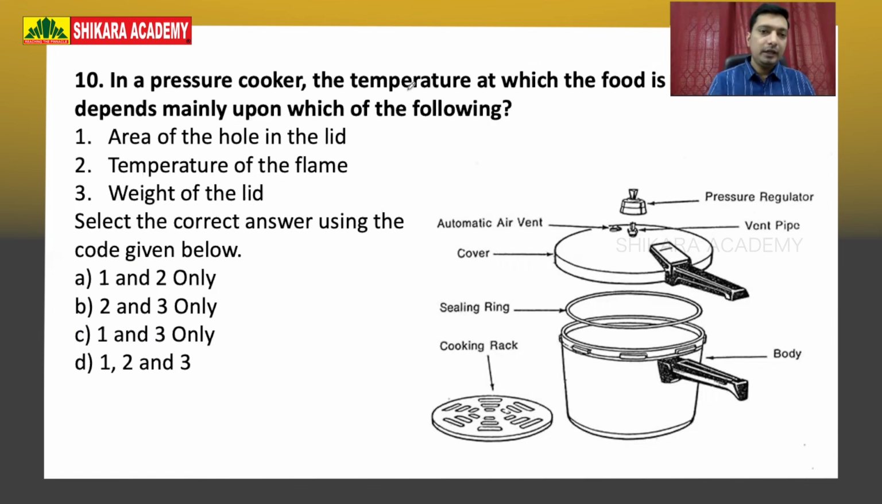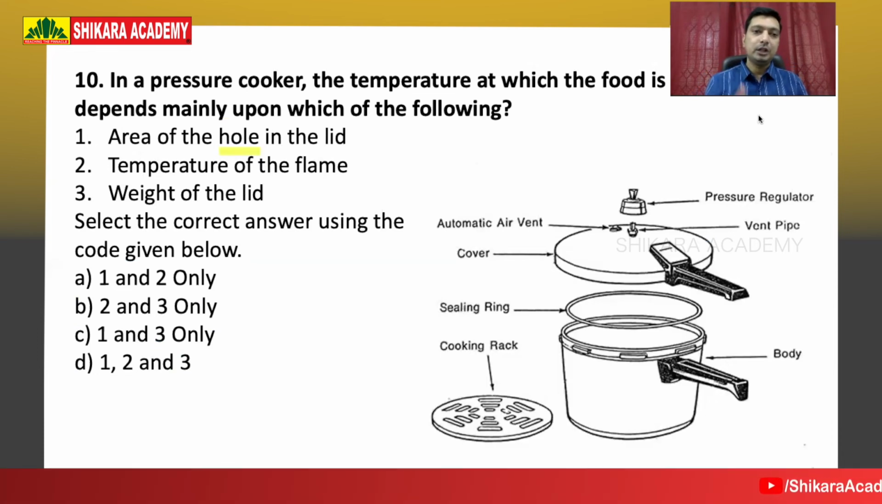Okay, so area of the hole in the lid. There is a hole in the lid. Does the lid area matter here? Or temperature of the flame, the input of the heat, or weight of the lid, the heaviness of the lid. What is the right one? Indeed, many experts from science and technology areas have expressed that all could be right. But let's look into what could be the possible answer to this.